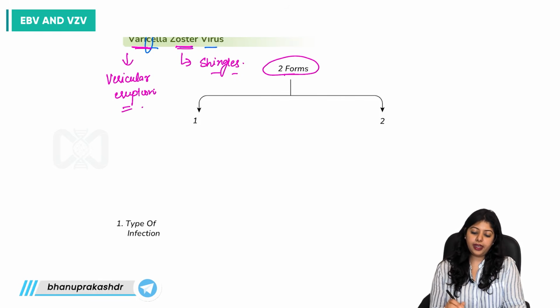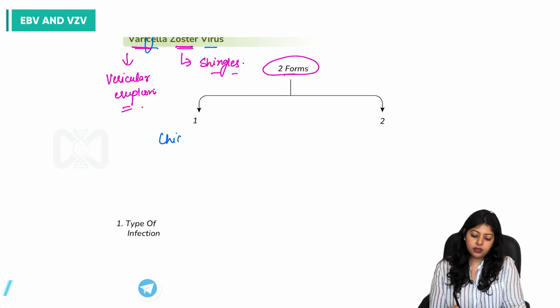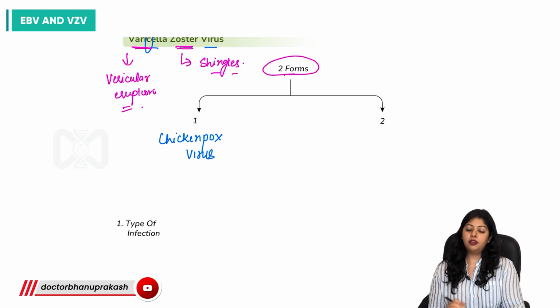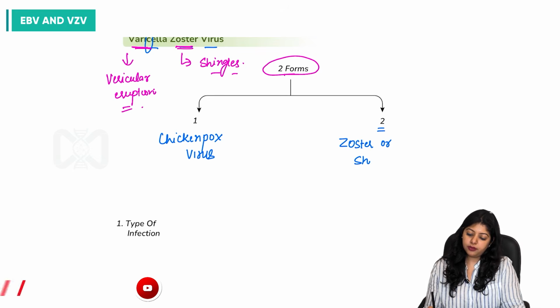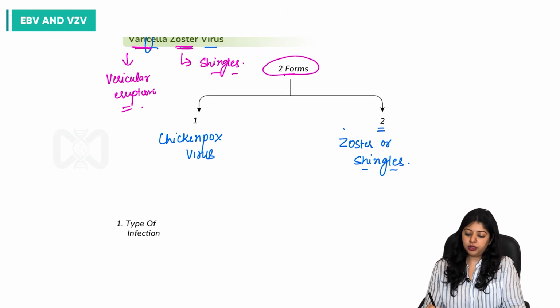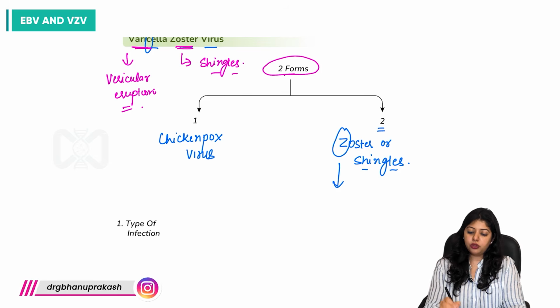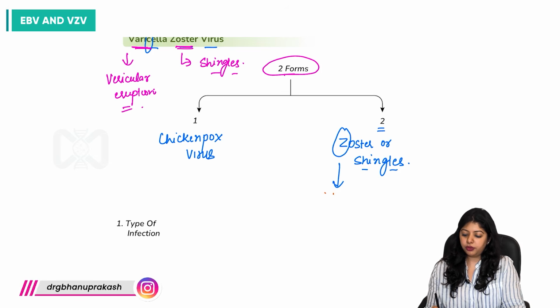One is known as chickenpox virus. And the second manifestation is zoster or shingles. With zoster, remember zonal.